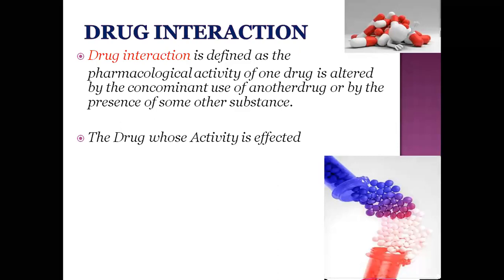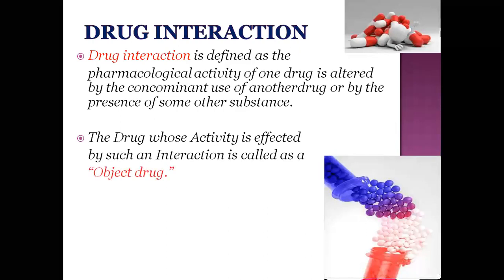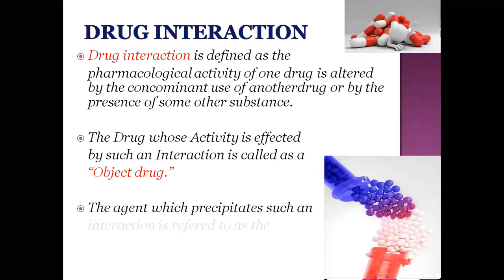The drug whose activity is affected by such interactions is called the object drug. The particular drug whose activity is affected by this interaction, that drug is called the object drug, and the agent which precipitates such interactions is called the precipitant. If an agent interferes with the action of the particular drug, that agent is called the precipitant in terms of drug-drug interaction.